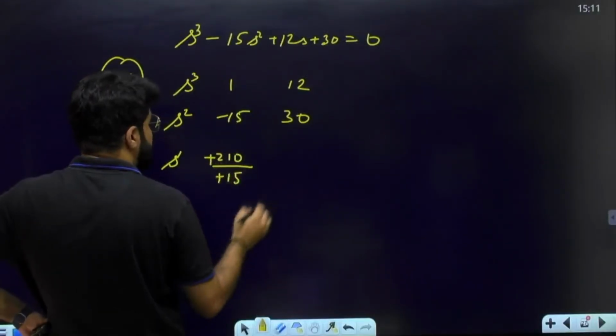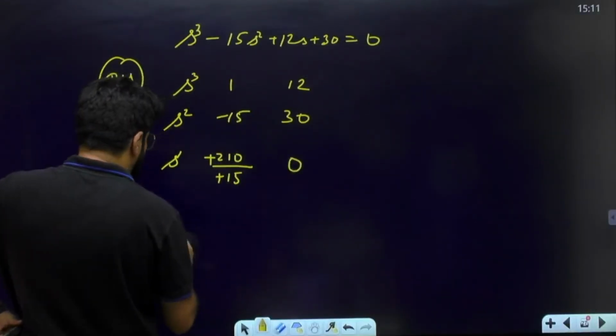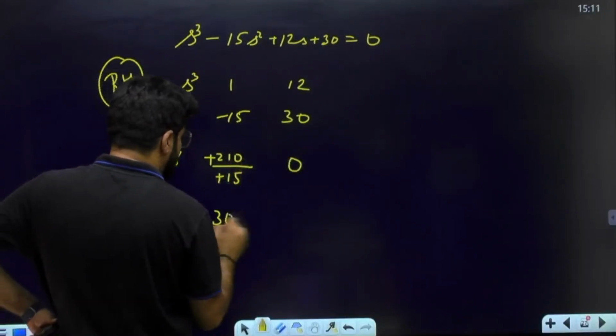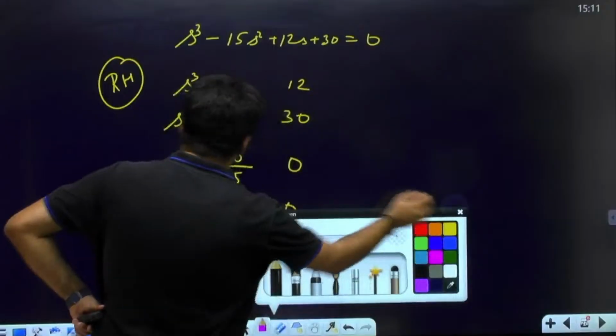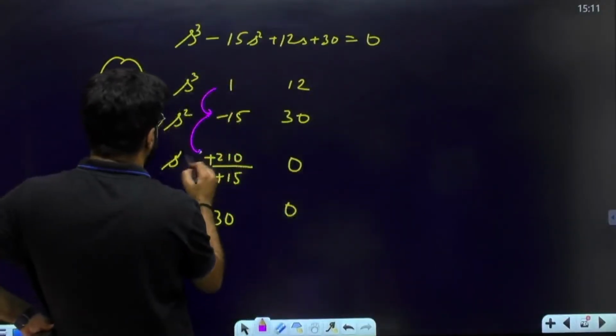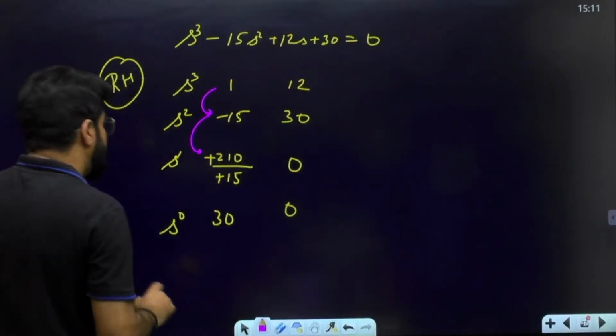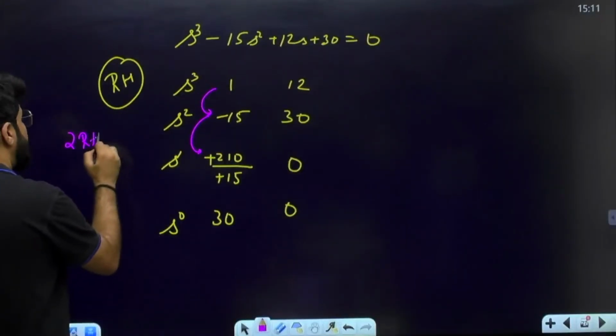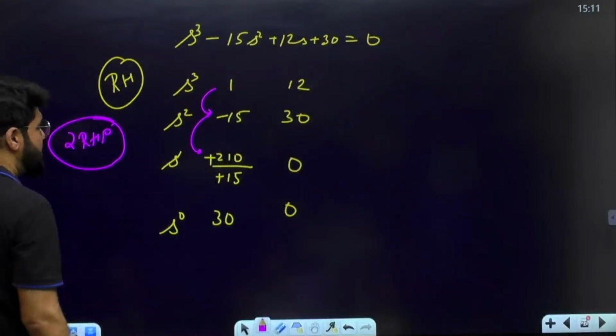So minus minus plus. Okay, and then the last element, 0 of any row. S power 0, suppose this is x into 30 by x. So this is 30 and 0. How many sign changes occurred? 1 to minus 15 to 2. Okay, so 2 minus 15 to some positive number. So 2 sign changes means 2 RHP. 2 sign changes means 2 RHP.